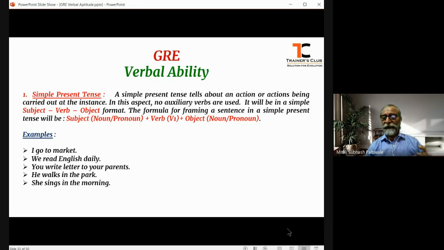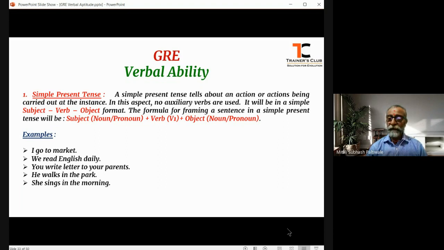So to frame or structure a sentence, 80% of these sentences are framed in the past tense, 10 to 15% in the present tense, and 5 to 10% in the future tense.